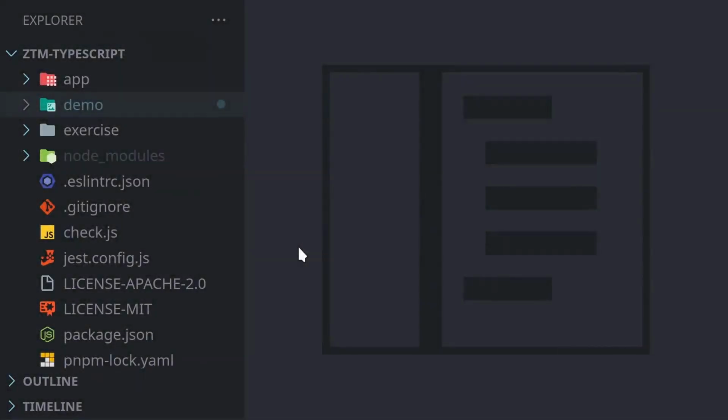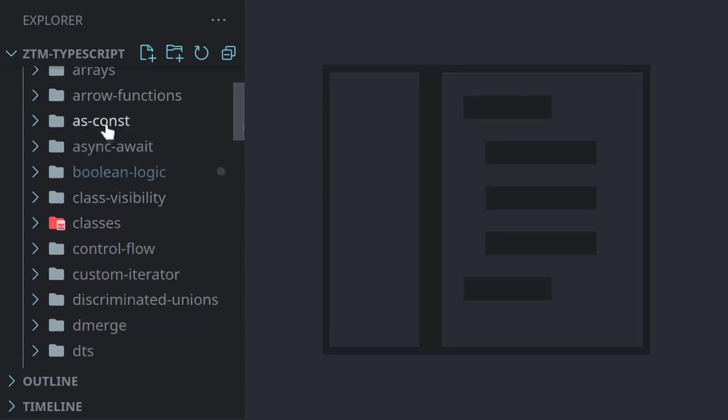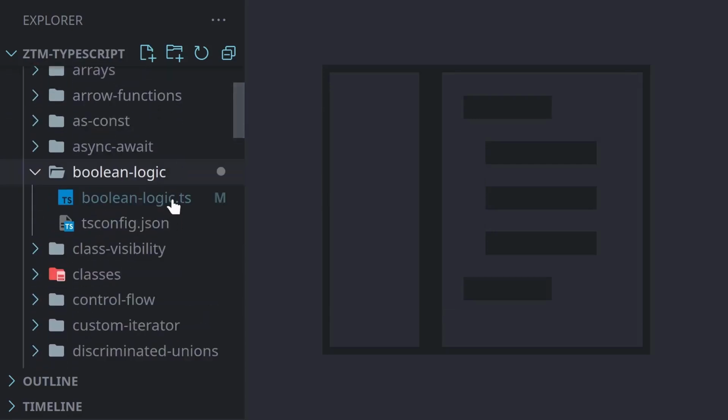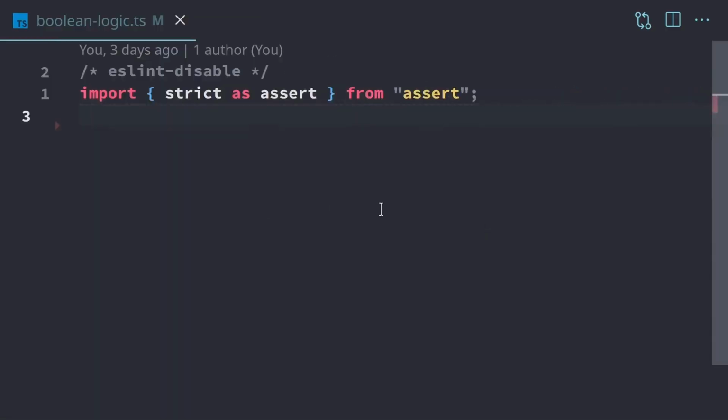In this video, we're going to be writing some Boolean logic in code. To open up our demo folder, we're going to go down to our Boolean logic folder and double click on booleanlogic.ts. And you'll see in this Boolean logic TS file, we have our ESLint disable line along with this import line. Now, normally I don't like to jump ahead, but with this import, we kind of have to in this case. What import does is it allows us to take someone else's code and bring it into our code. And specifically this assert module allows us to confirm that our code is doing what we think it does, which is what we want for these demos.